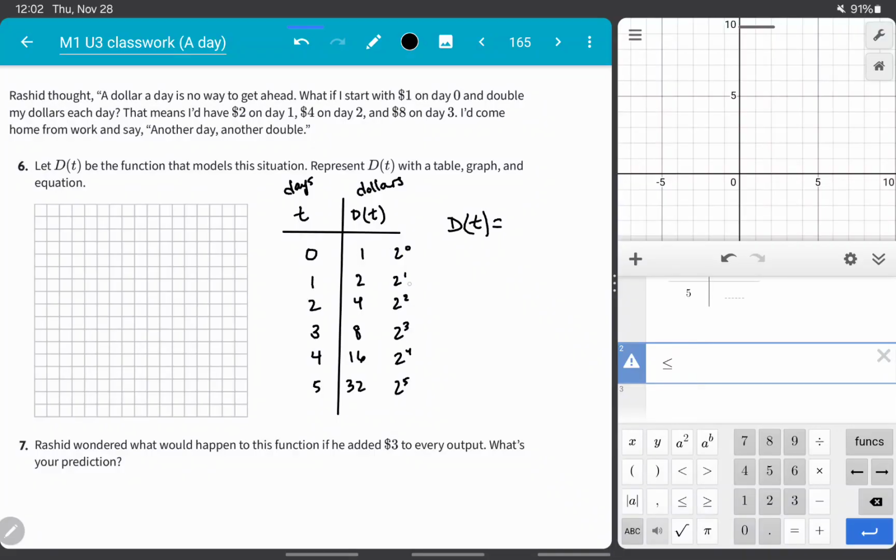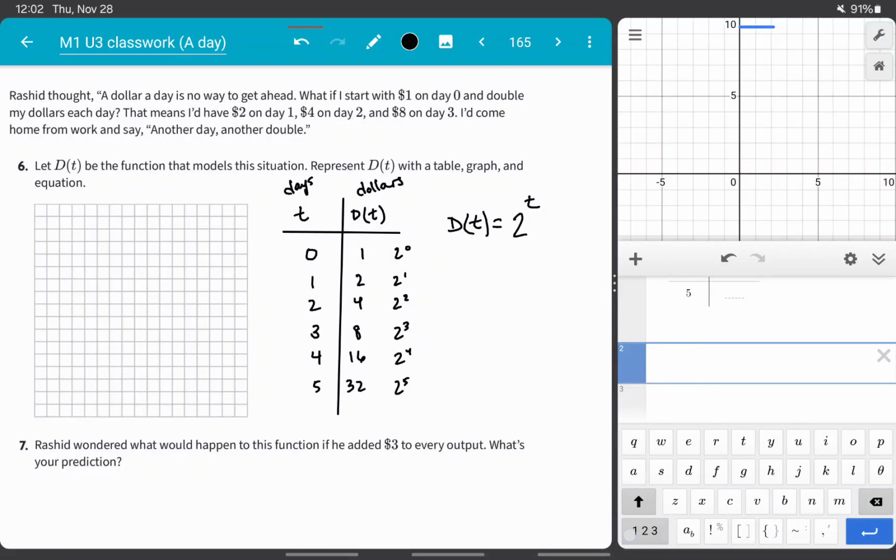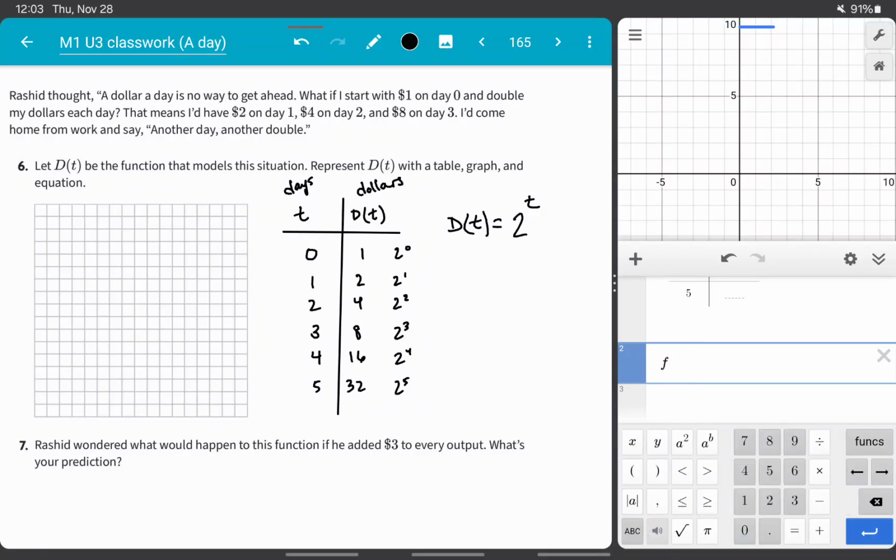And so these zeros and 1, 2, 3, 4 seem to match. So it looks like I actually have 2 to the t power. And over here, that would be equivalent to saying f of x equals 2 to the x.